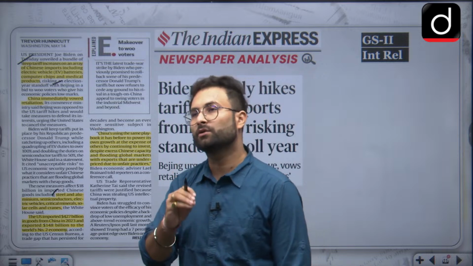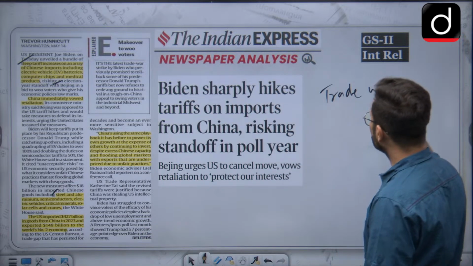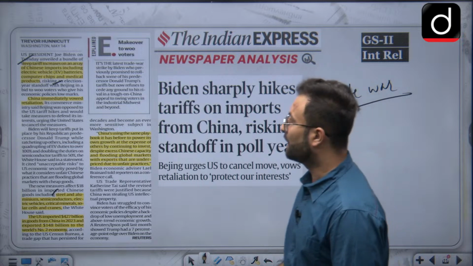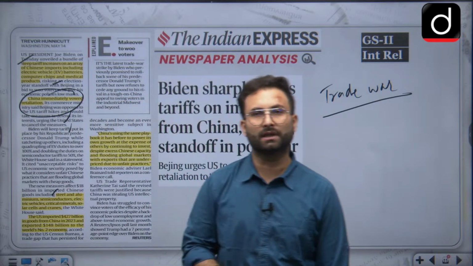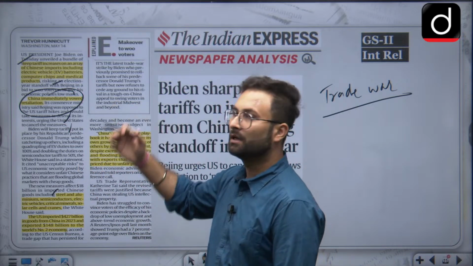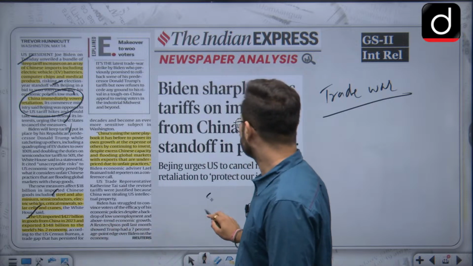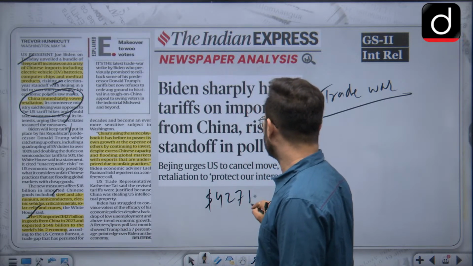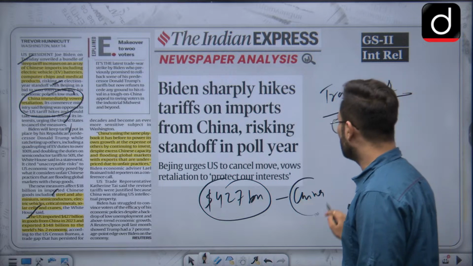Okay, so this is another trade war kind of situation which can happen between the USA and China. China has immediately vowed that they will go for retaliation, so ultimately this will take the form of a trade war. The US imported nearly $427 billion in goods from China, so that is how much China has exported.